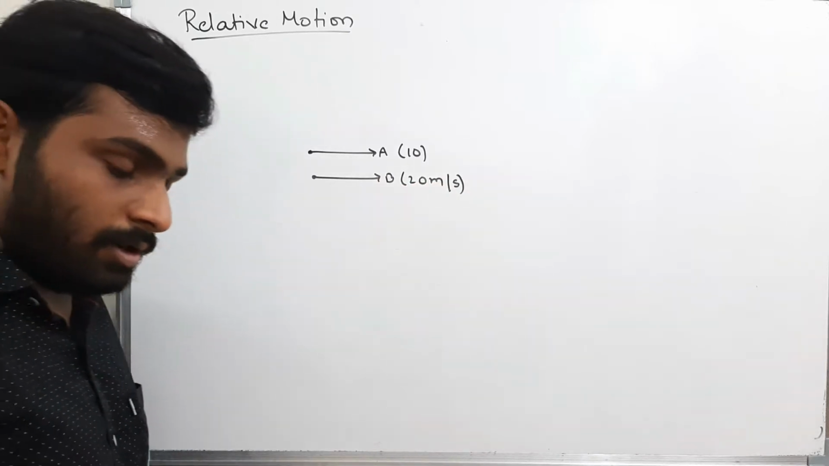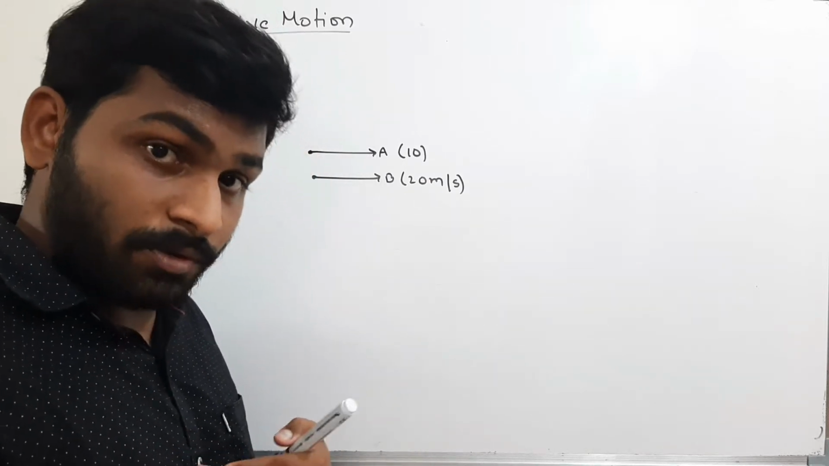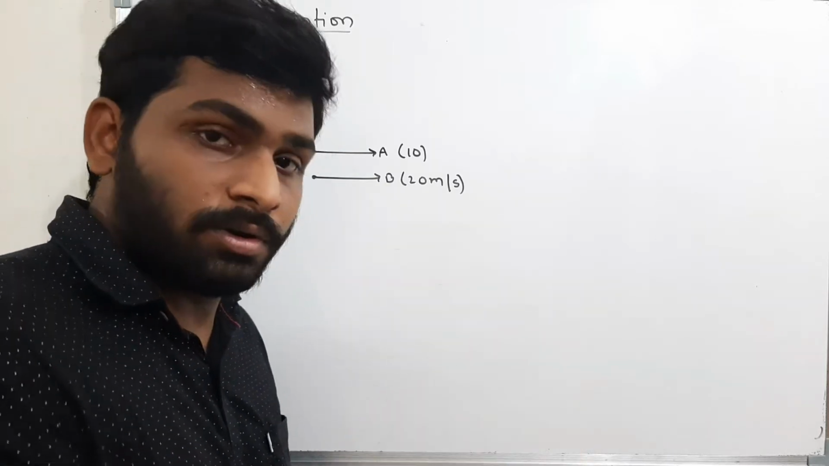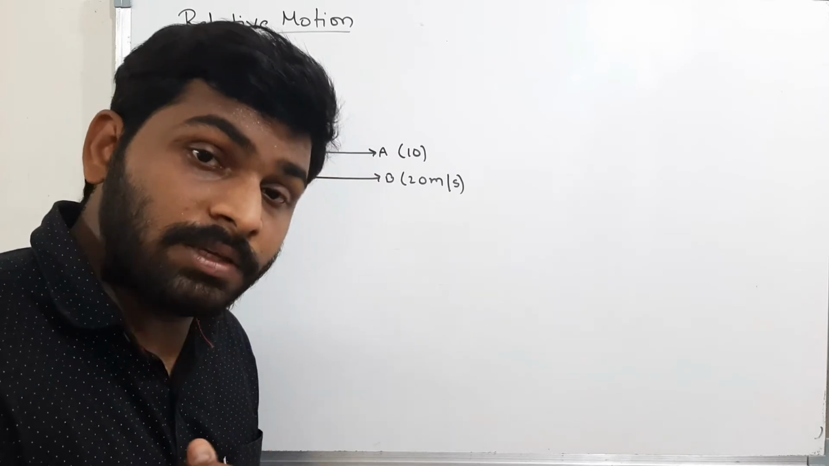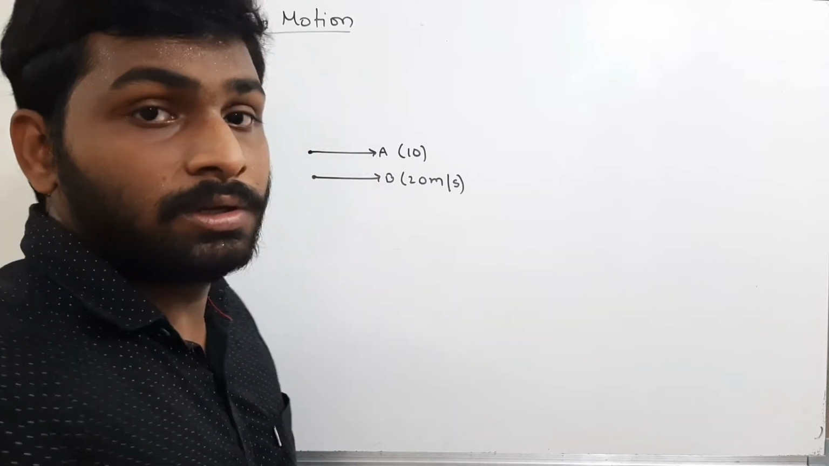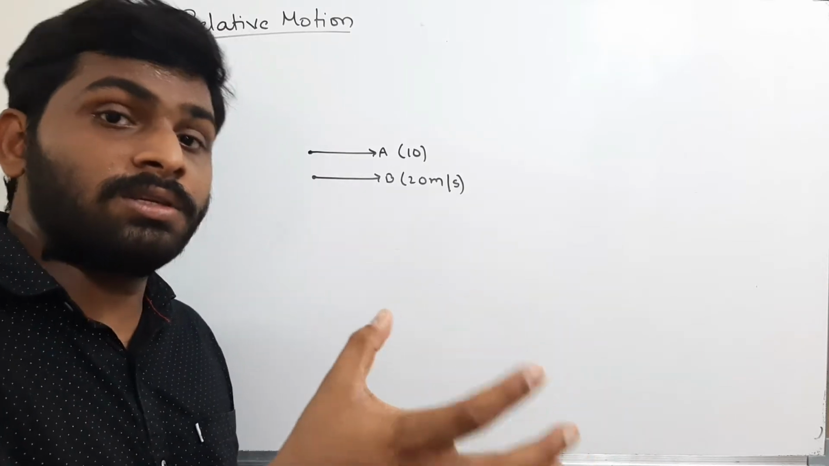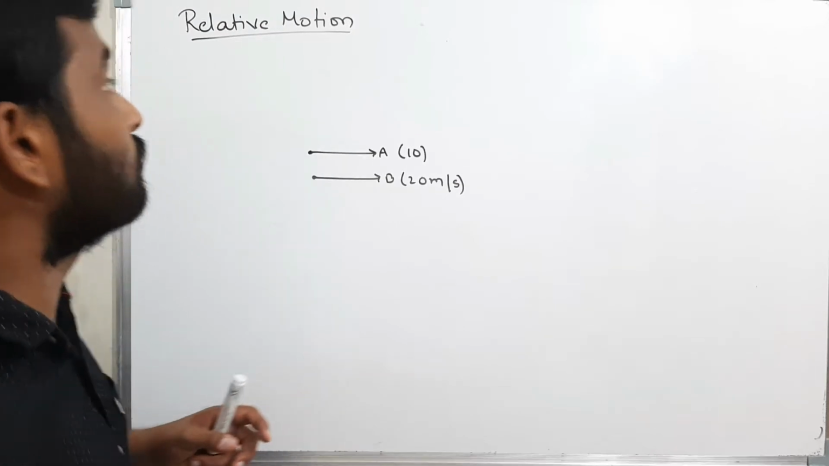Now observe carefully. If I am the observer, how will I see my friend moving forward? Actually, my friend's velocity is 20, my velocity is 10. But how will I feel? I will feel as if he is moving forward with 10 meters per second. That means the velocities will change with respect to the observers. That is nothing but relative motion.